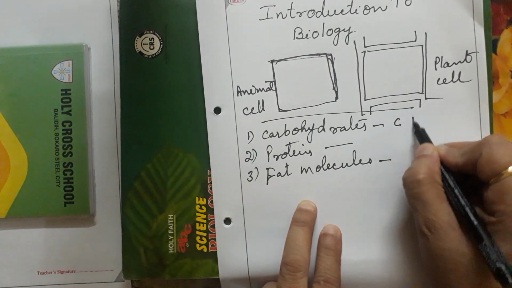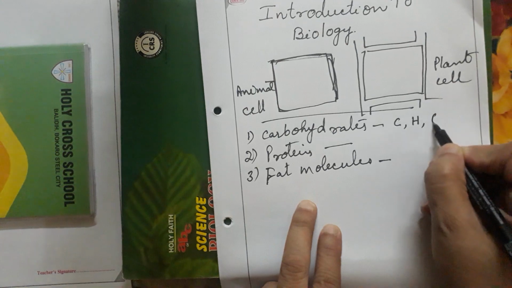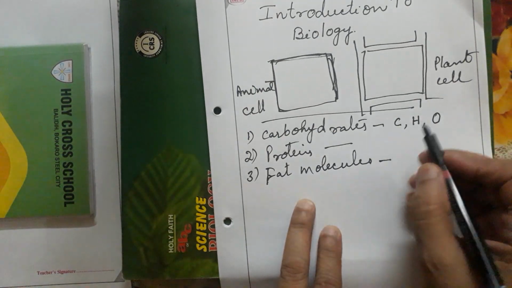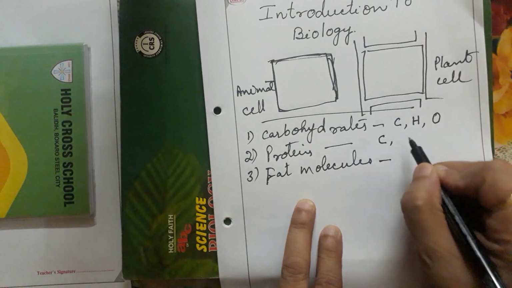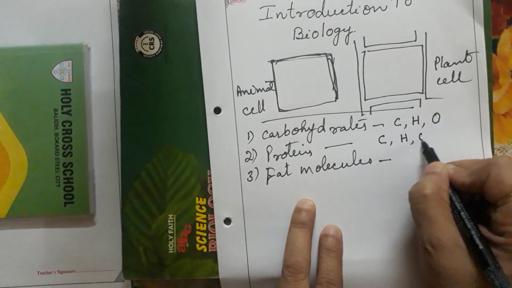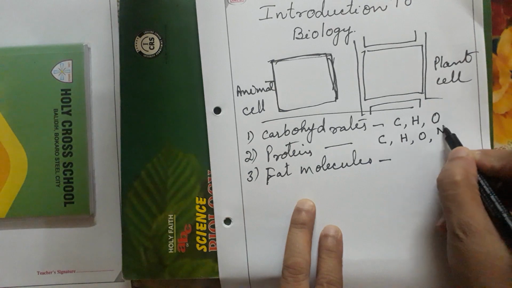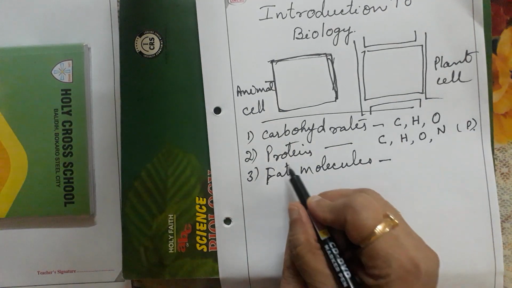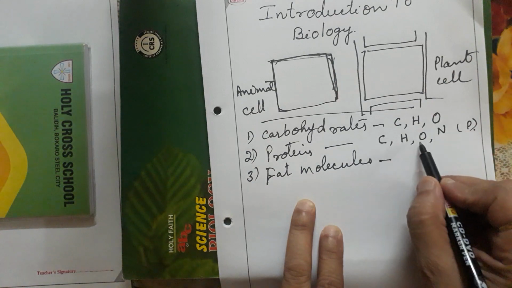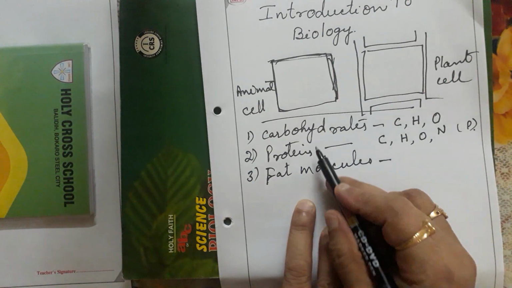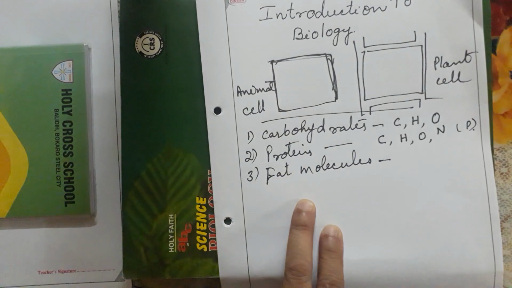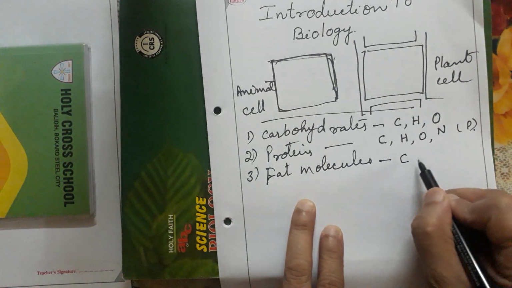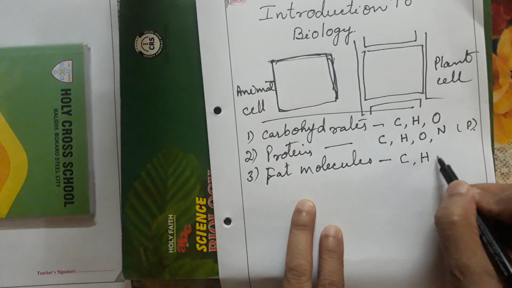So first of all, basically what atoms are there in carbohydrates? Carbon, hydrogen, oxygen. Okay, now what atoms are there in proteins? Carbon, hydrogen, oxygen, mainly nitrogen, and sometimes phosphorus. So proteins are made up of carbon, hydrogen, oxygen, nitrogen. Carbohydrates are made up of carbon, hydrogen, oxygen. Again, fat molecules are made up of carbon, hydrogen and oxygen.